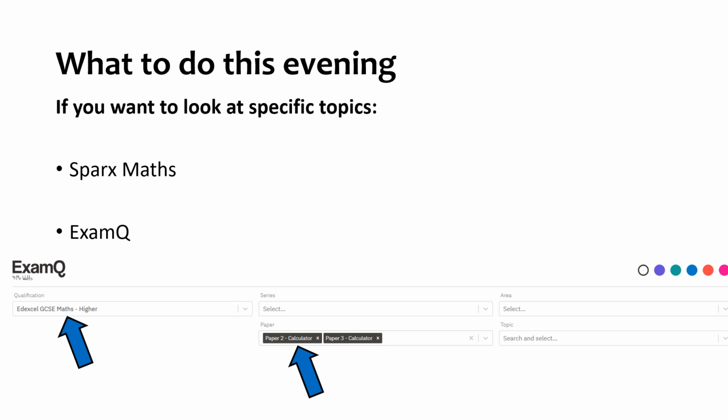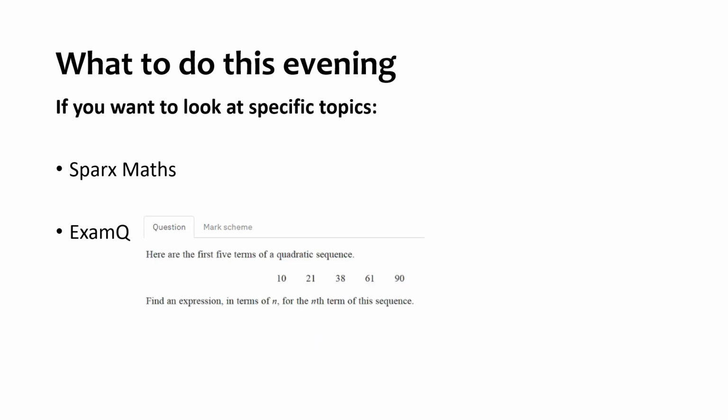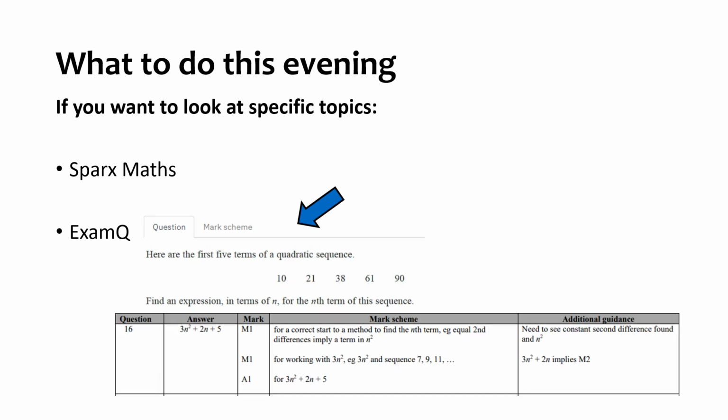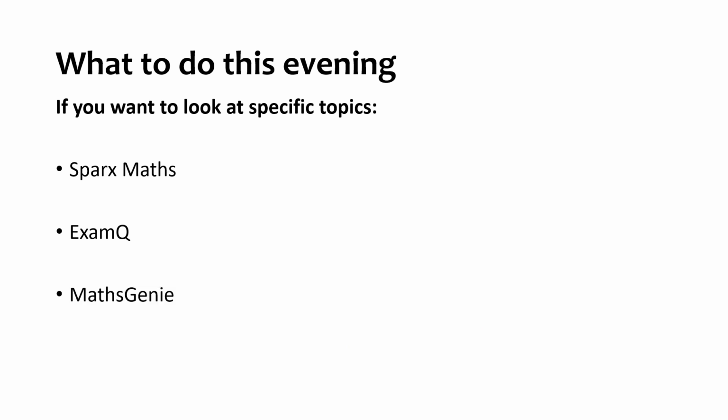So they swap and change that around, and then type into that box what your topic is that you have decided to focus on. It could be quadratic sequences, although that was in paper 2, so I would perhaps advise not doing quadratic sequences. And then you've got the mark scheme again, which will tell you if you've got your question correct or not, and how many marks your answer would be worth.